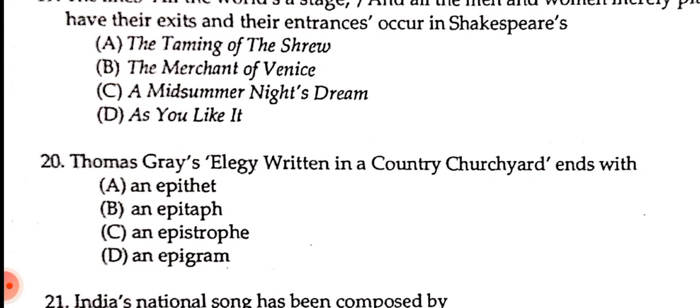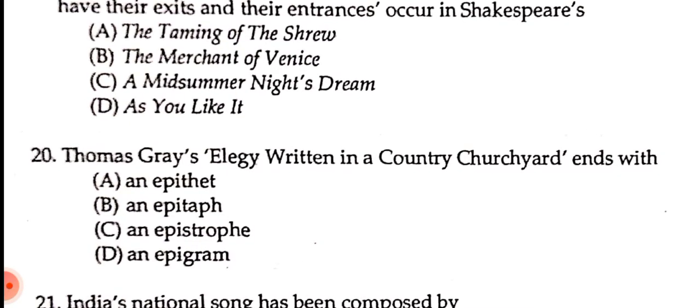Thomas Gray's Elegy Written in a Country Churchyard ends with. So you must have read Thomas Gray's work, literary works, especially poetry. So here, one of those questions from the poetry which we have already read, and the question is Thomas Gray's Elegy Written in a Country Churchyard. It ends with number A saying an epitaph, number B saying an epitaph, number C saying an epistrophe, number D saying an epigram. So here, if you don't know the four options, then I think you have to do your own research, because all these things you have to know in order to become a literary student.